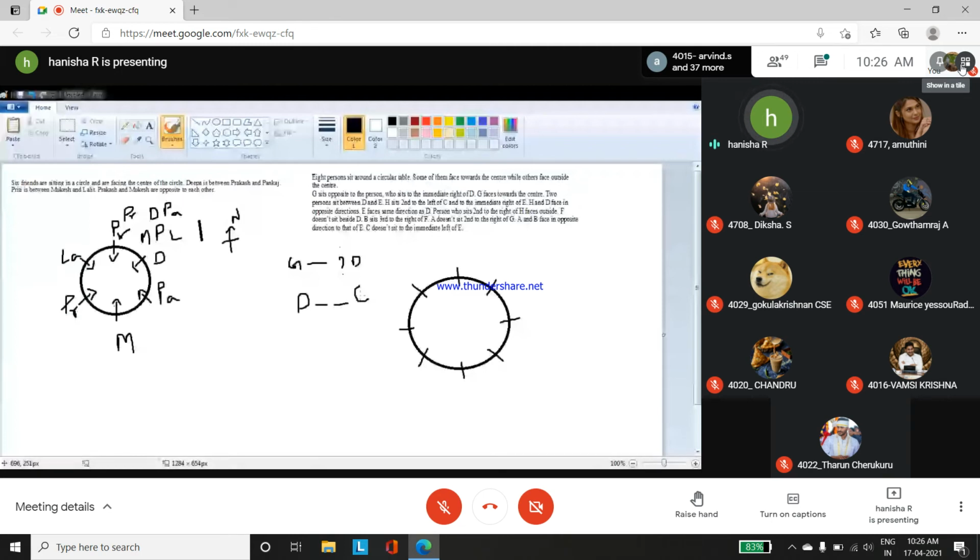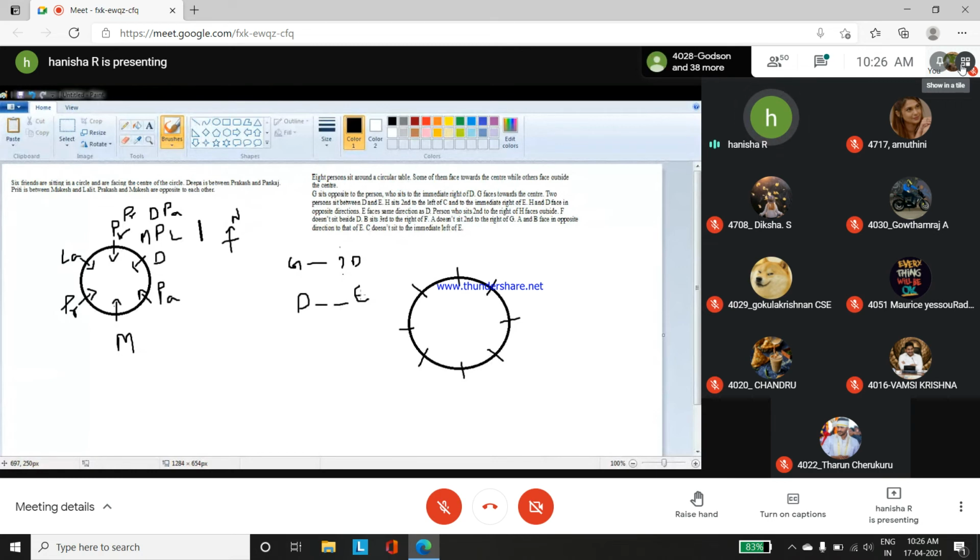H sits second to the left of C and to the immediate right of E. Okay. H and D face in opposite directions. E faces same direction as D. Person who sits second to the right of H faces outside. F doesn't sit beside D. B sits third to the right of F. A doesn't sit second to the right of C. And A and B face in opposite direction to that of E. C doesn't sit to the immediate left of E.